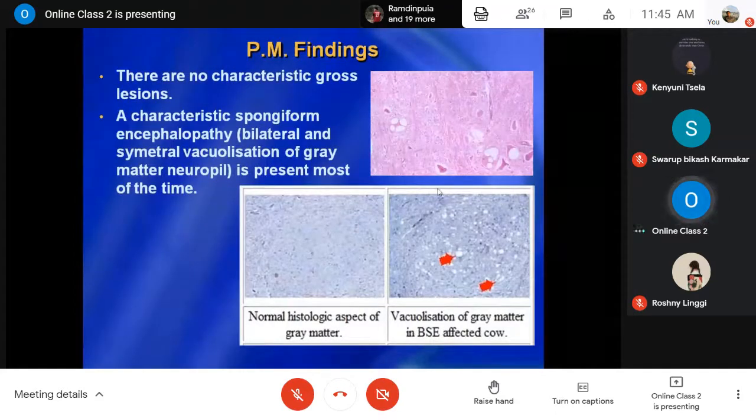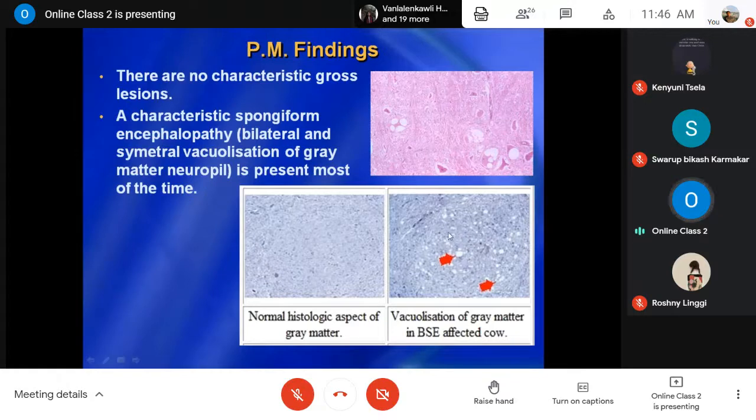When we talk about post-mortem findings, as I have already mentioned, there are no specific or characteristic gross lesions. But so far as the microscopic picture is concerned, there is the vacuolation I was talking about, empty vacuoles, areas that do not take stain, mostly in the gray matter.